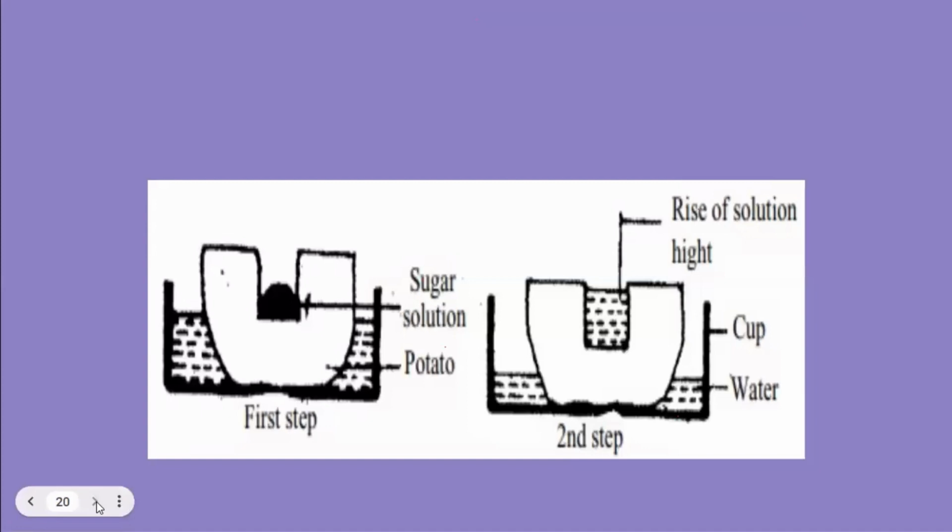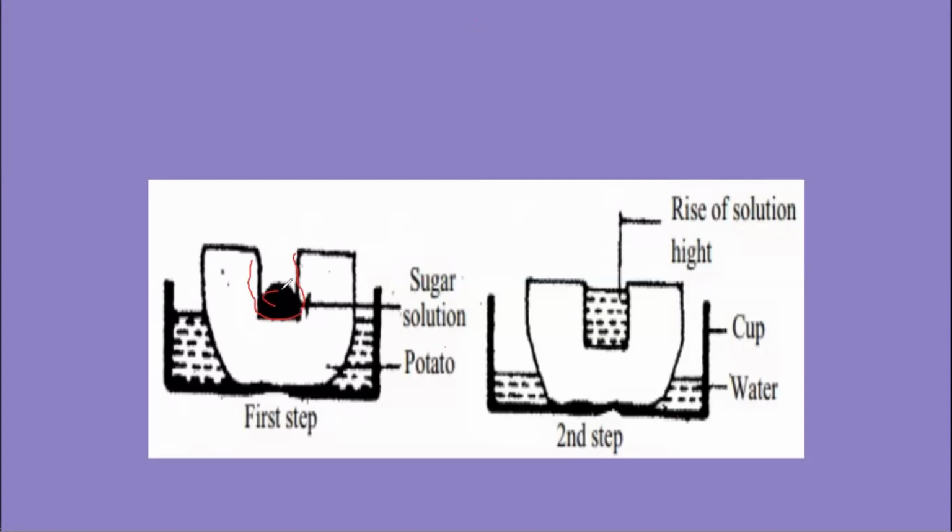Now we will see another experiment. This is actually a cutting of the question paper. This was the question in the question paper. This is a potato. We have made a cavity in the potato, and we have taken some sugar in the cavity and placed the potato in a beaker of water. After some time, you can even do this experiment at home and see the result in no time, water has risen up in the cavity and dissolved the sugar in it.